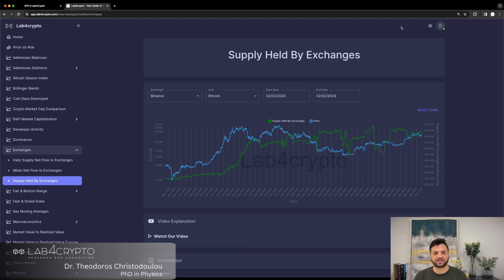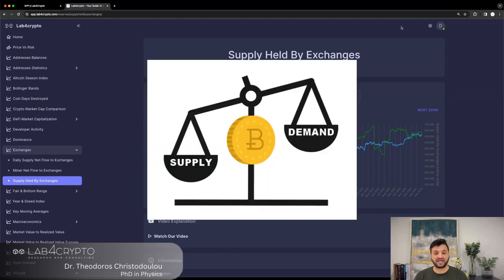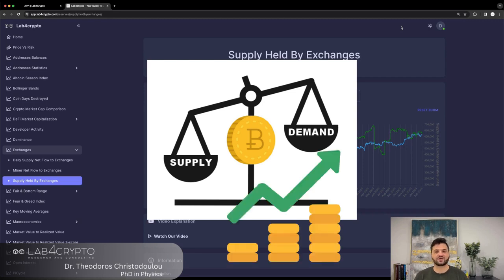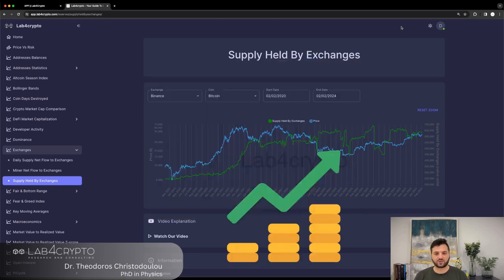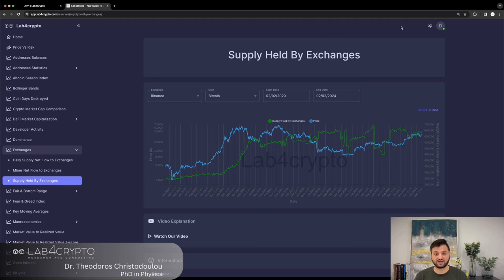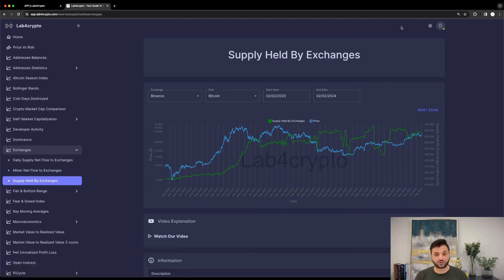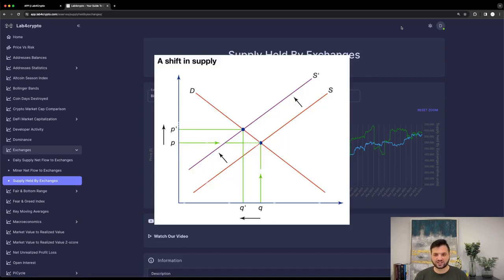You have probably heard many times that a supply and demand shock for an asset will result in a price increase. Bitcoin, for example, as we approach the halving, people expect the price to increase due to a supply shock. But why will it result in a price increase when there is a low supply of Bitcoin in exchanges?